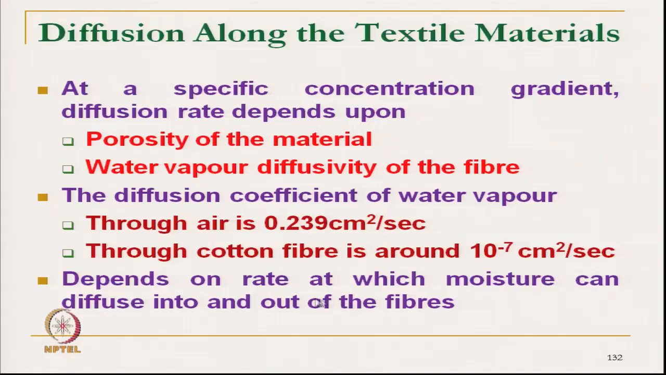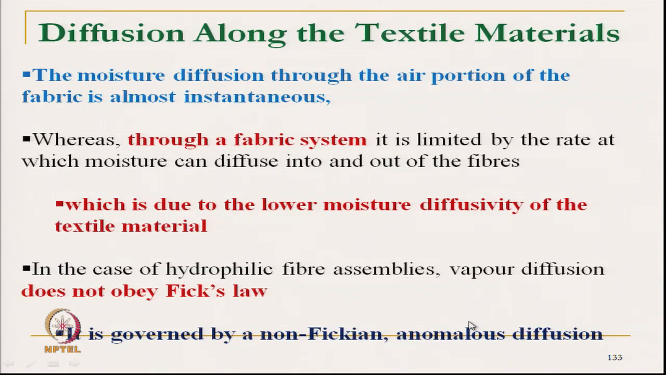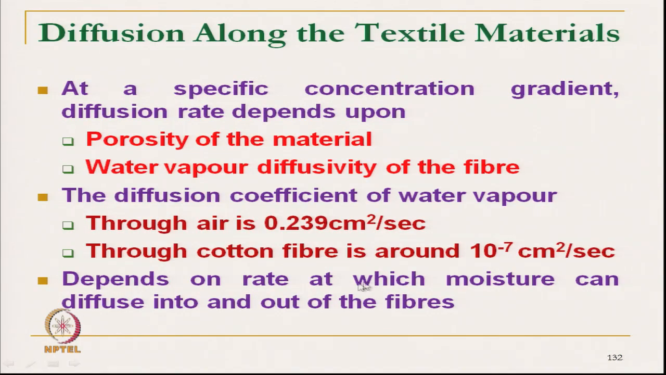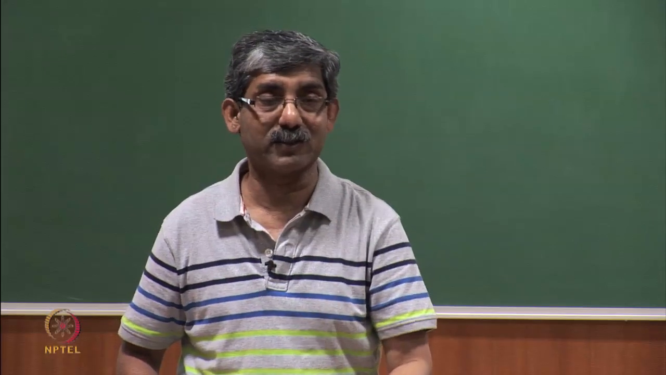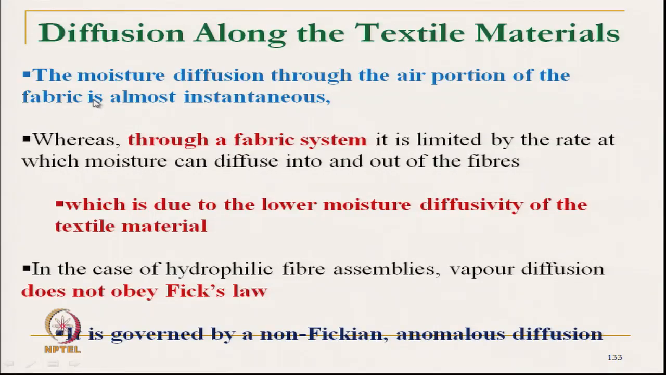So, it depends on the rate at which moisture can diffuse into and out of the fabric. At a very high rate, cotton will fail, and in that case you have to generate some pores. So, we have to create the Fickian diffusion. The moisture diffusion through the air portion of the fabric is almost instantaneous, so we have to create that air, whereas through the fabric system it is limited.